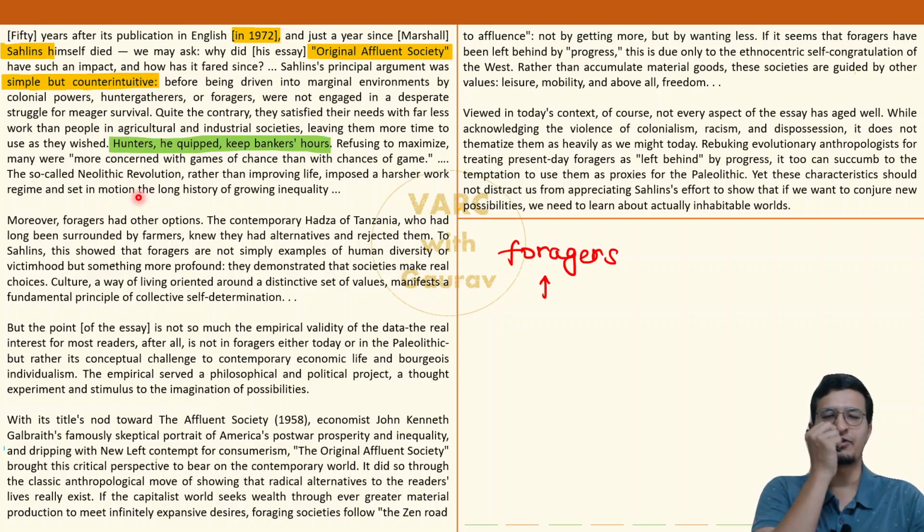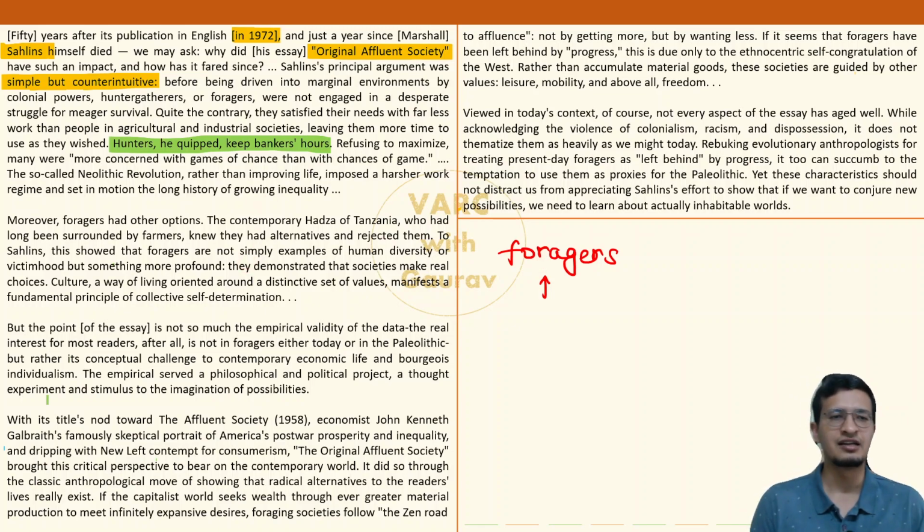So in the first paragraph, the thought process of Salins we can infer very clearly, thinking along very contrary lines, very counterintuitive lines, but he manages to put forward a legit point actually. Moving ahead, he says that okay, you might be thinking कि forager community वो है, those people are foragers who don't know how to do agriculture, or maybe agriculture, industry, manufacturing, services, internet, electricity, ये उन तक पहुंचा ही नहीं, इसीलिए बेचारे आज भी घूम रहे हैं. That's not the case. How?